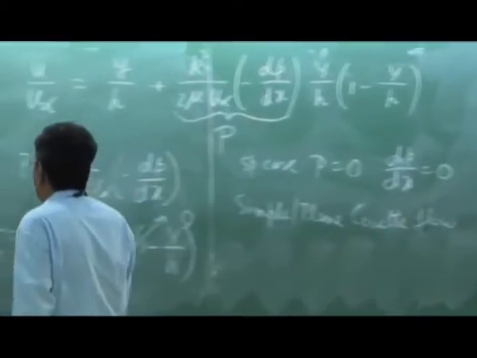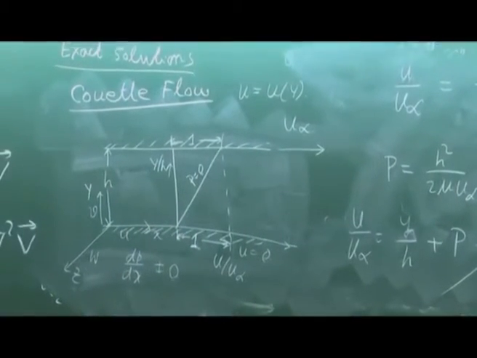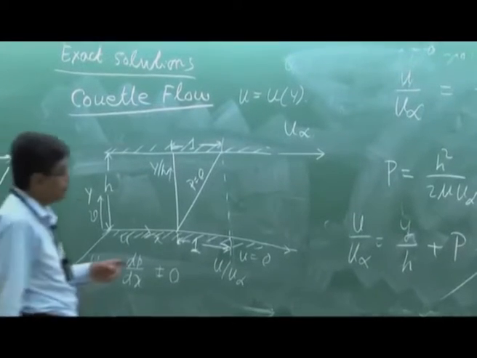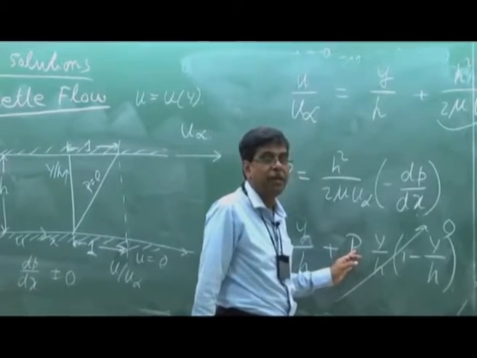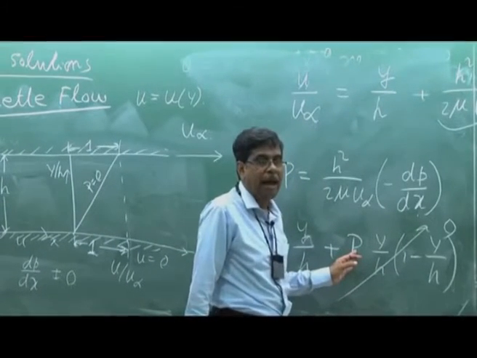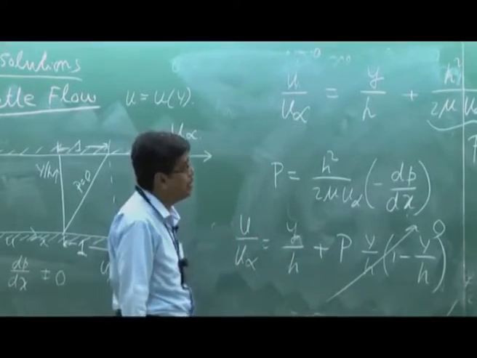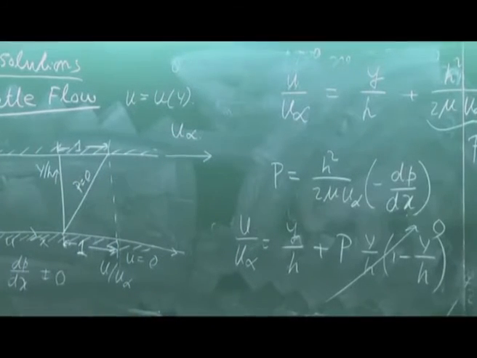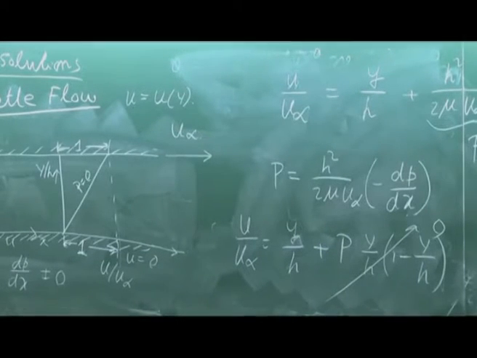Now, if this is the case, now we consider different values of P and see the behavior of this function. This is very, very interesting. Let me do that. You consider different values of P and let us examine the behavior of these velocity distributions.